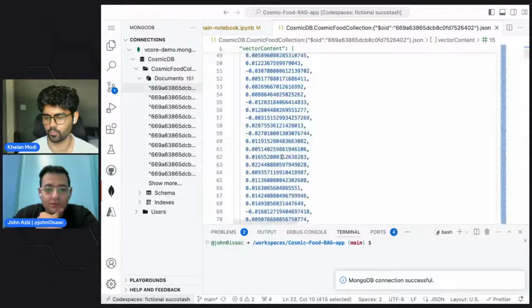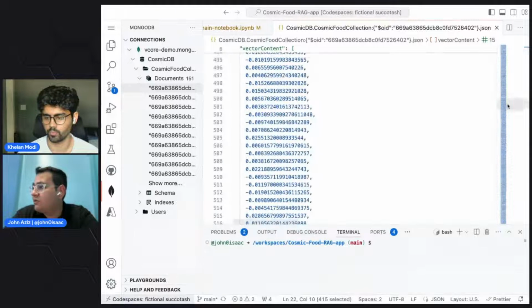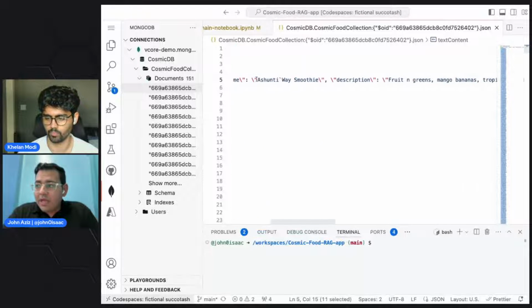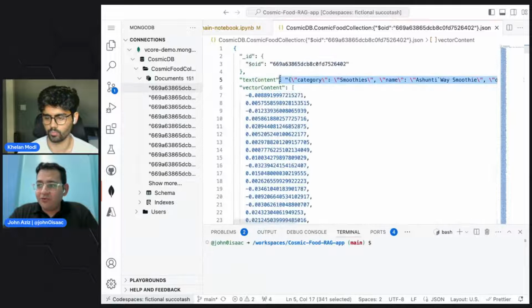So all of these things are the content of our vectors. If you look at the text content, I guess we aggregate all of the JSON and convert it to a string, and then we store it there.